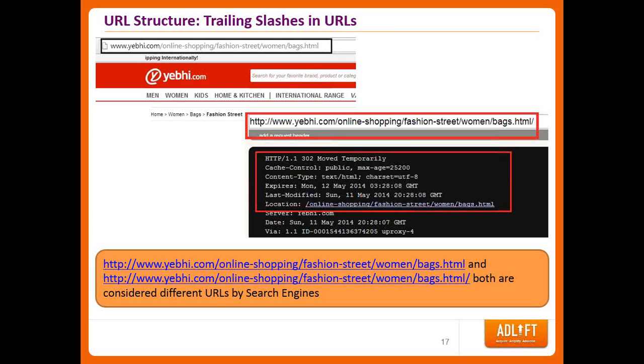They've been doing this site-wide. This is one of the reasons they're not showing up for most of the keywords. Flipkart or Myntra dominates the entire e-commerce rankings. So they have these technical pitfalls in their website.